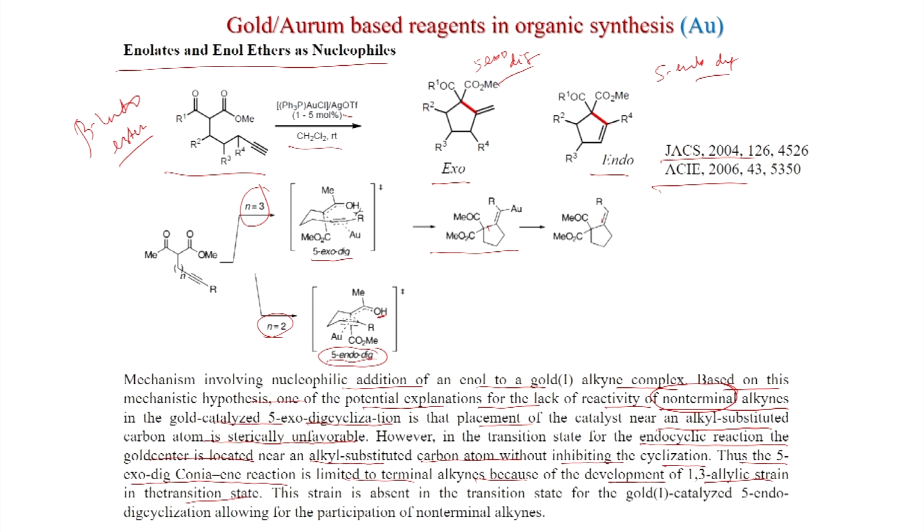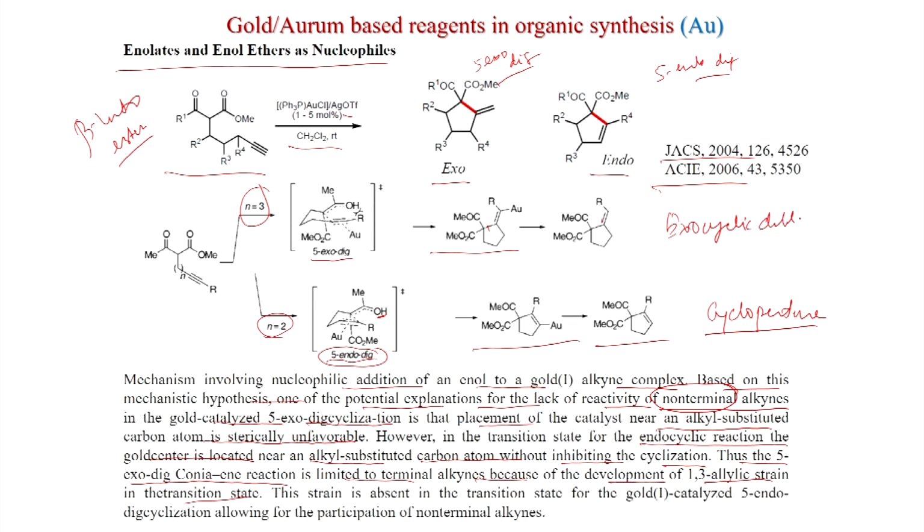Here the non-terminal alkynes can be incorporated for this 5-endo decyclization, then you get this, and after elimination of gold you get this. So, the cyclopentane is from here, and here there is an exocyclic double bond.